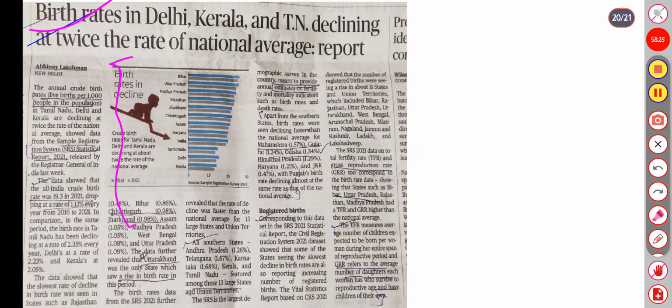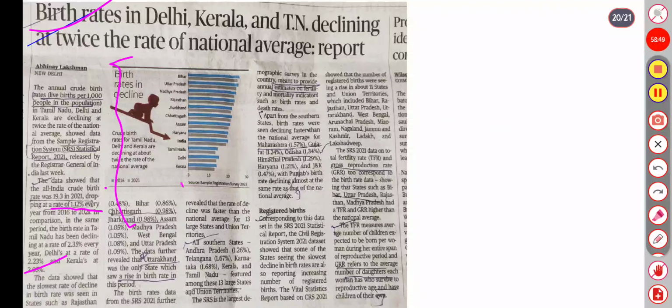So Tamil Nadu, Delhi and Kerala are declining at twice the rate, as the data from the Sample Registration System, the SRS Statistical Report 2021 released by the Registrar, shows. The crude birth rate was 19.3 in 2021, and the decline was 1.2% every year from 2016 to 2021. The data shows the slowest rate of decline of birth rate in some states.